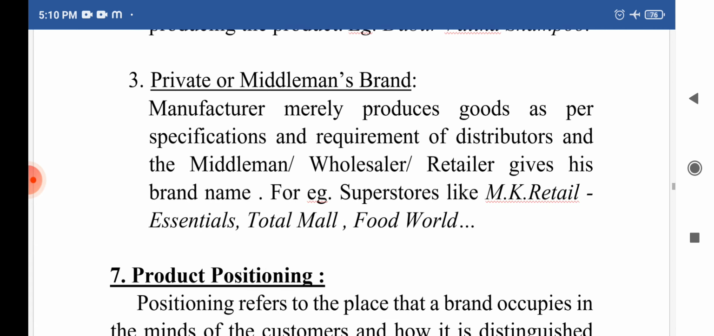The next one, private or middleman brand. The manufacturer merely produces goods as per the specifications and requirements of a distributor, and the middleman, wholesaler or retailer gives his brand name. For example, superstores like MR Retail, MK Retail, that is MK Retail Essentials, Total Mall, Food World, etc.